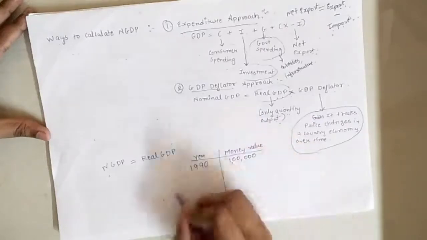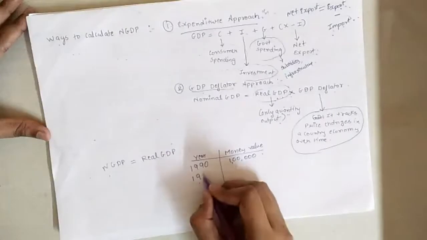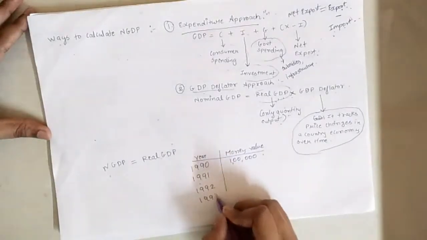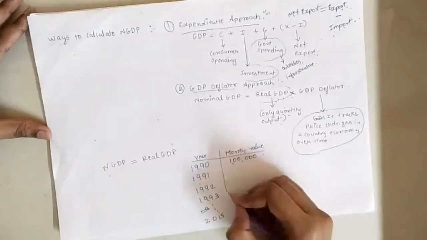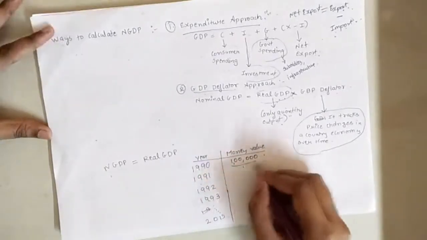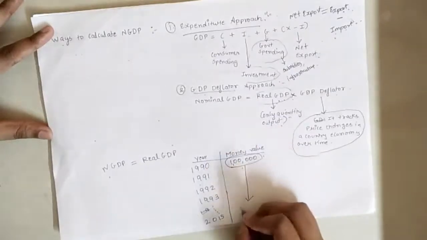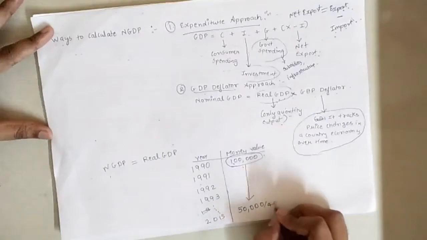Okay, but as the years start increasing, or we can just say here, just to save time, in 2015 or something, the same 1 lakh rupees money value is considered to be 50,000 or 40,000 or something.